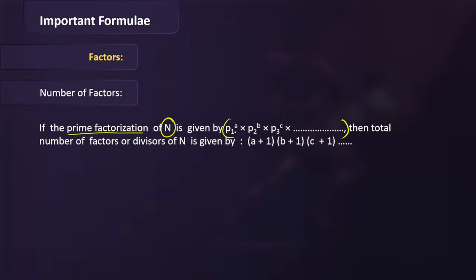So a prime number raised to the power a, another prime number raised to the power b, another prime number raised to the power c. So write it in this prime factorization form. Then the number of factors will be, look at the powers only, (a plus 1) into (b plus 1) into (c plus 1) and so on. All right. So this is how you can calculate the number of factors of any number.